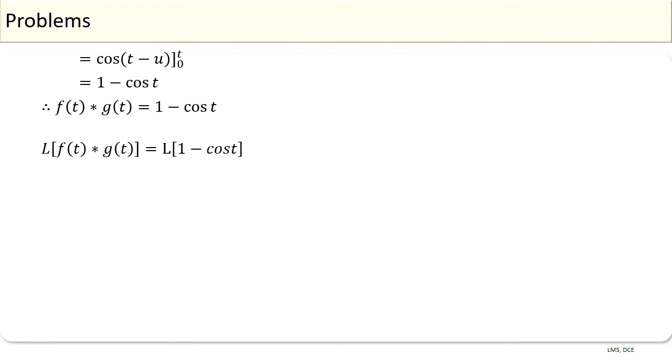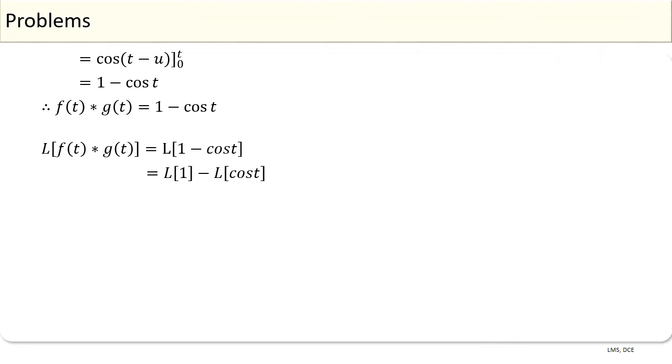We have Laplace transform of f of t star g of t equal to Laplace transform of 1 minus cos t. Using linearity property, this is equal to Laplace transform of 1 minus Laplace transform of cos t.